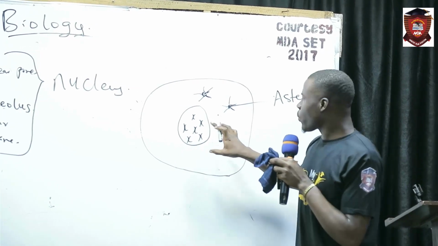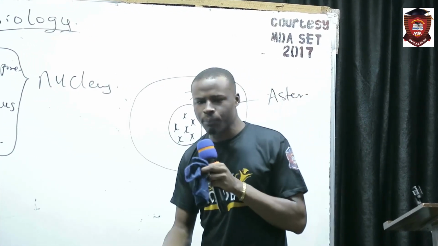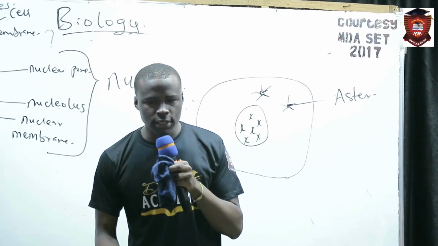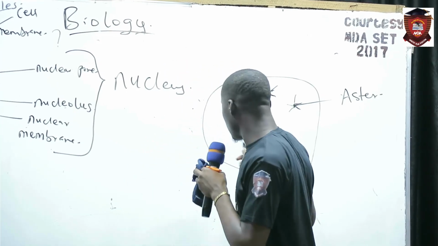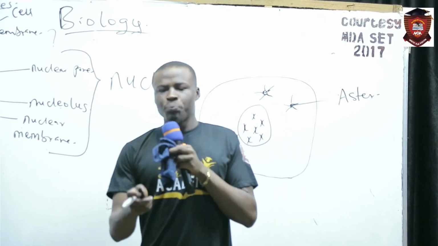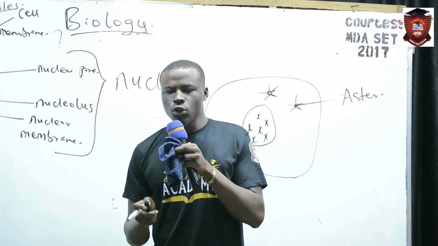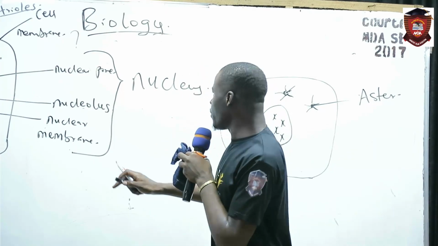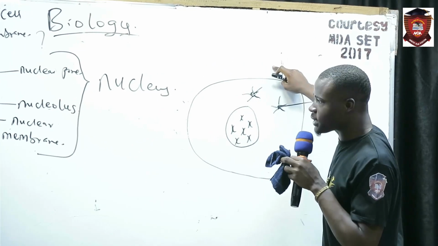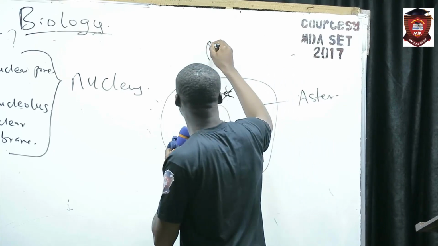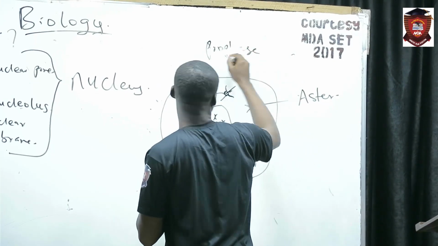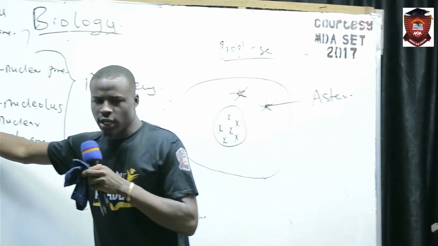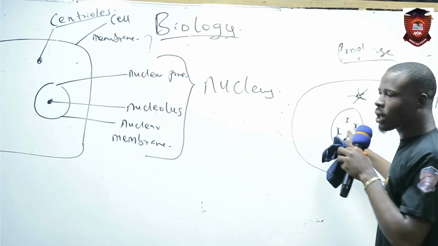Why you need to understand this is that as you go down, you'll be seeing what happens in prophase. I will be explaining step by step. We are coming to prophase, so we will be defining prophase with this. Are you seeing the nucleus? It disappears.